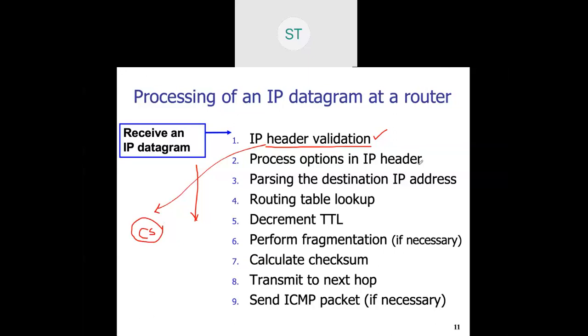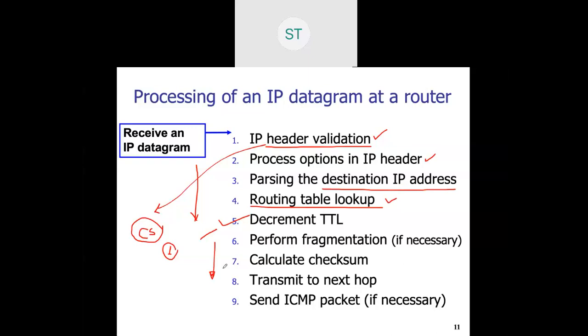First, parsing the destination address, and then looking in the routing table whether it needs to be forwarded and at which particular port. After that, very important, it will decrement the TTL count. Here, if it receives a packet with TTL count 1, after decrementation, if it is not for the same host, it will get dropped. So this happens at every router.